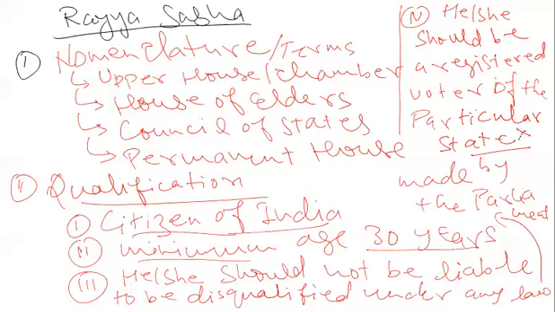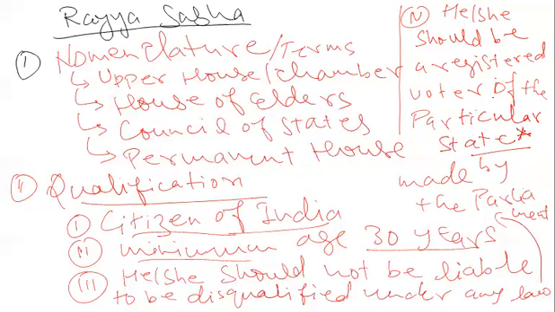Now this qualification has been abolished by an amendment under the Representation of the People's Act. In 2003, there was an amendment in the Representation of the People Act 1951, and by that amendment, this clause that a contestant to the Rajya Sabha membership should be a registered voter of the particular state has been abolished.